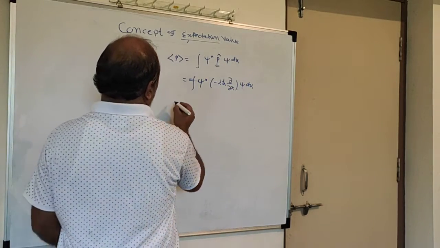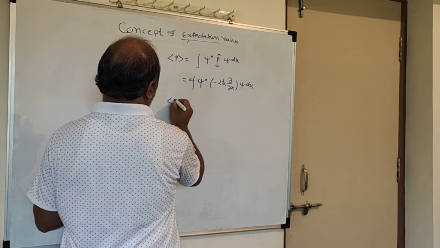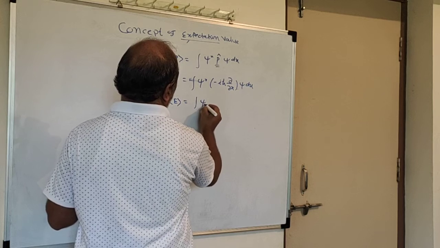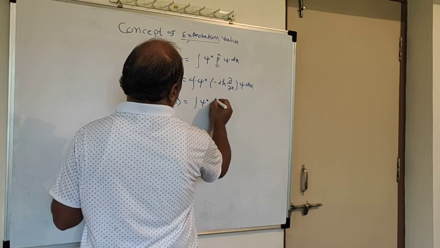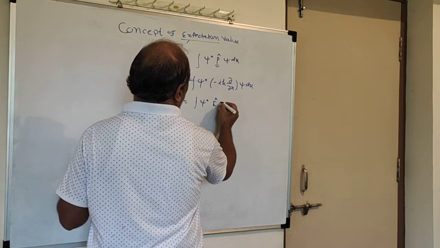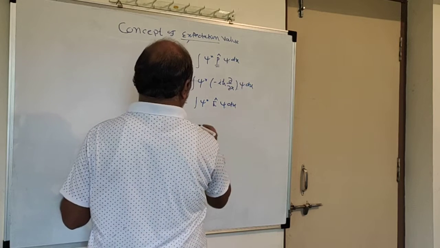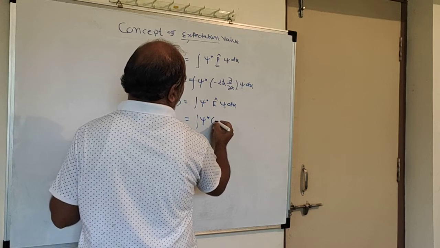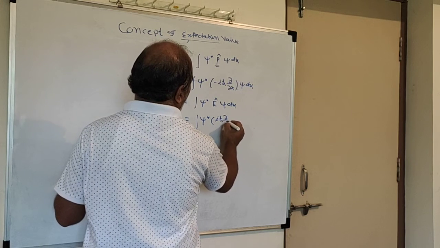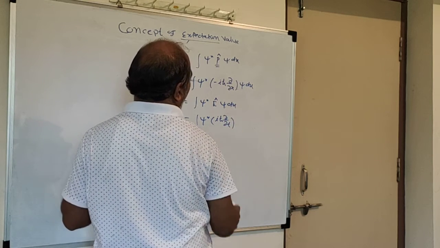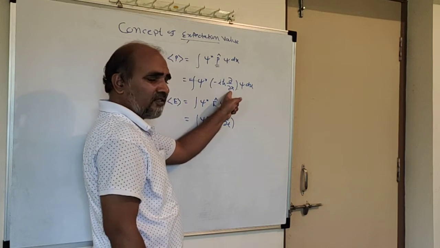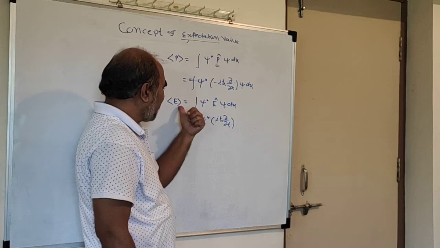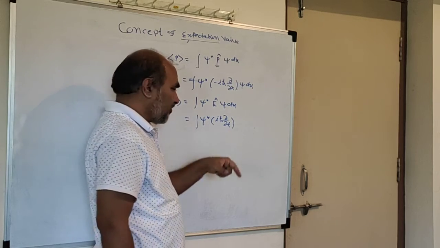Similarly, the expectation value of the energy is the integration of psi star, the energy operator, psi dx, which is the integration of psi star into i h cross del by del t of psi dx. When we differentiate the wave function with respect to x, we get the momentum operator. Differentiating with respect to t, we get the energy operator.